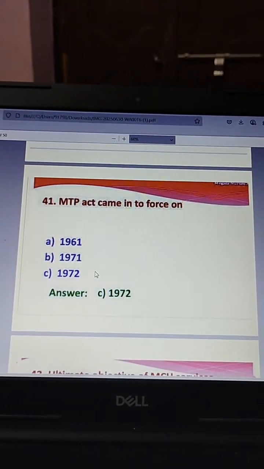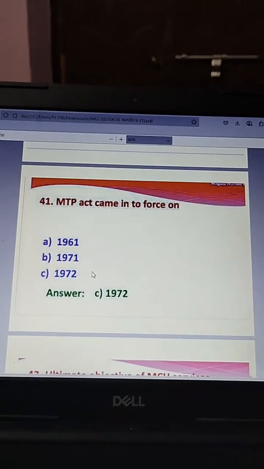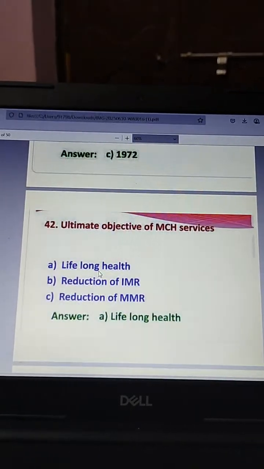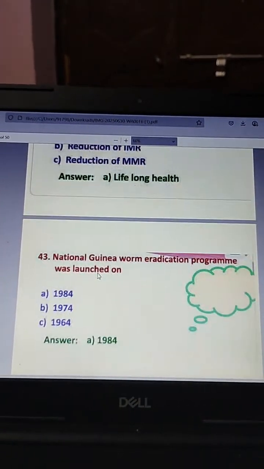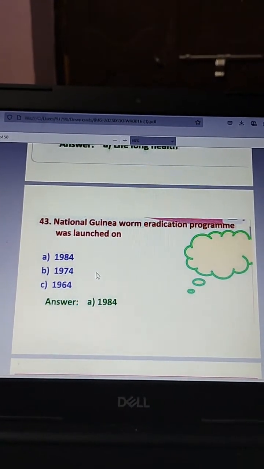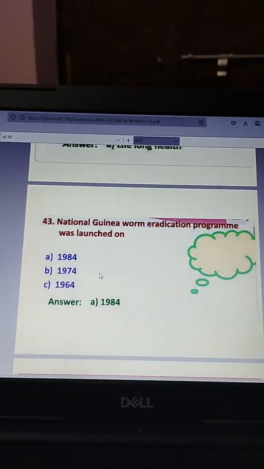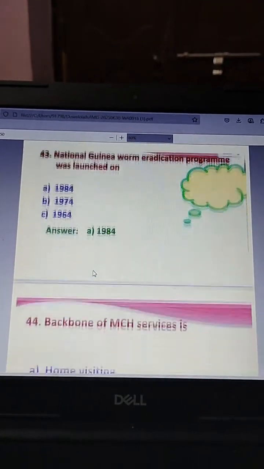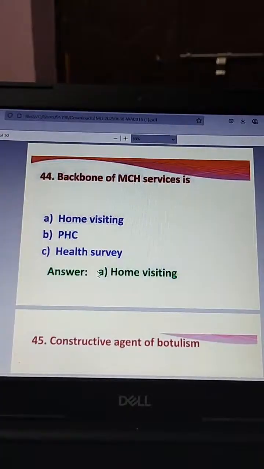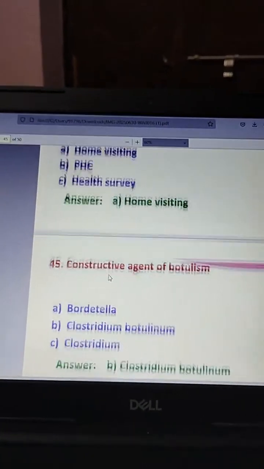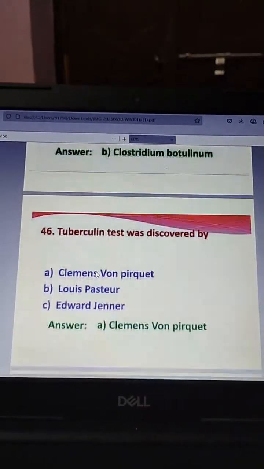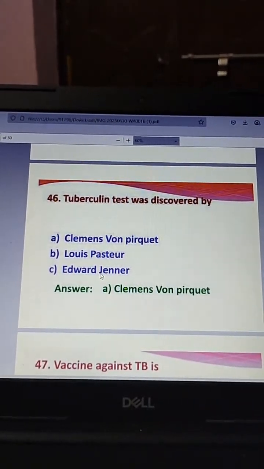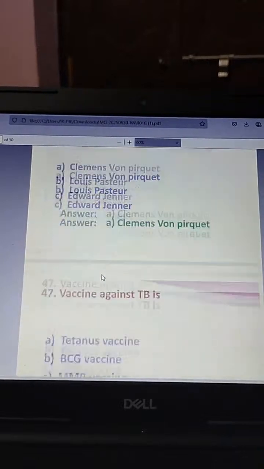Then 1972, MTP Act came into force. The next one, the ultimate objective of MCH services, lifelong health. The next one, 1984, National Guinea Worm Eradication Program launched. The next one, backbone of MCH services, home visiting. The next one, Clostridium botulinum is a causative agent of botulism. The next one, Clemens discovered tuberculin test.